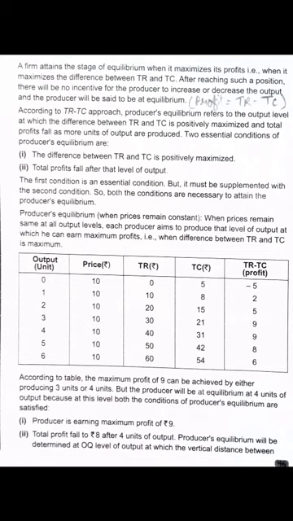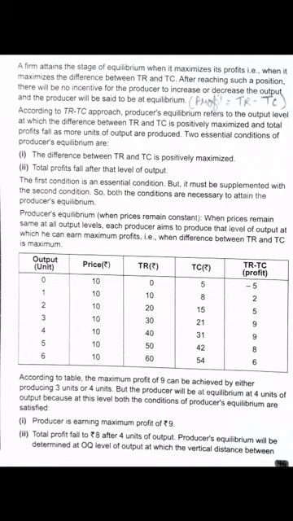Producer's equilibrium when price remains constant. What is that? That is the same at all output levels. Each producer aims to produce that level of output at which he can earn maximum profit. That means when the difference between TR and TC is what? Maximum. See, you can check out the table over here. Fine, this is a schedule. The maximum profit of 9 can be achieved by producing either 3 units or 4 units. Okay. But the producer will be at equilibrium at 4 units.